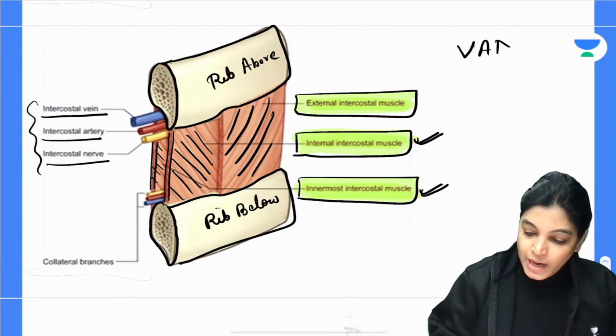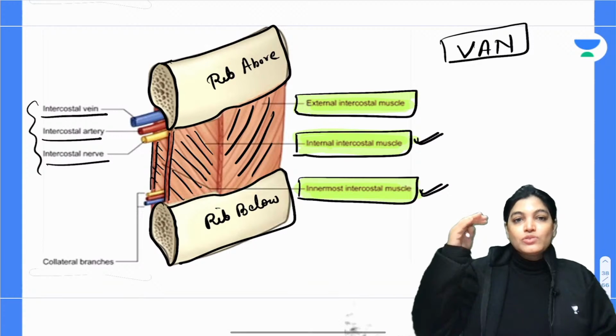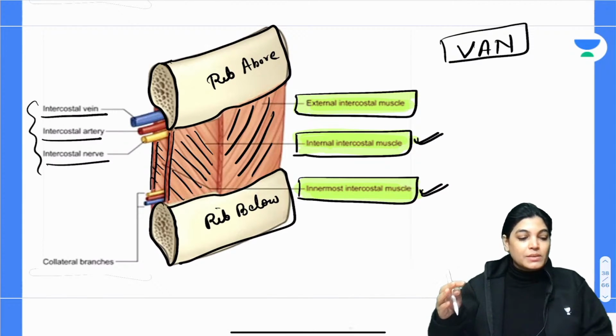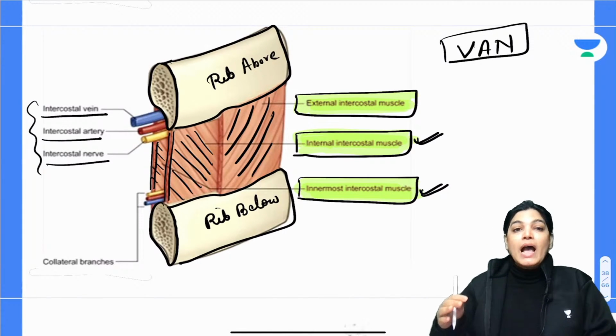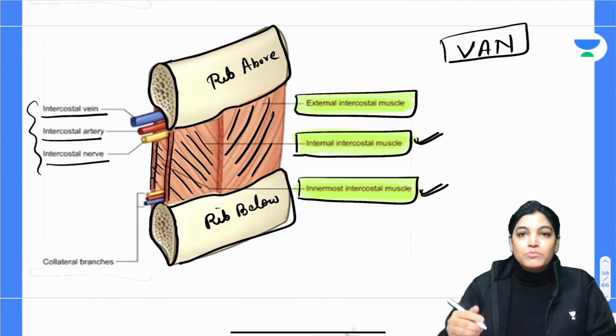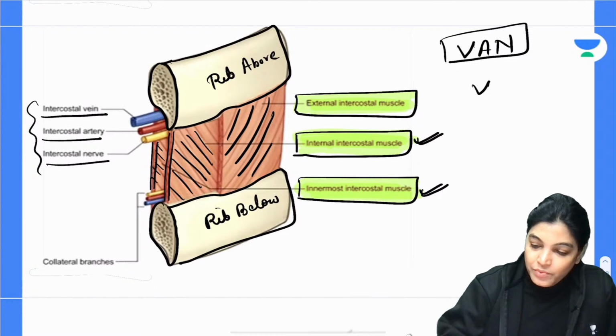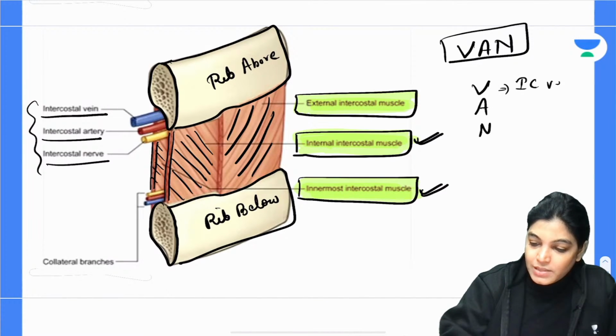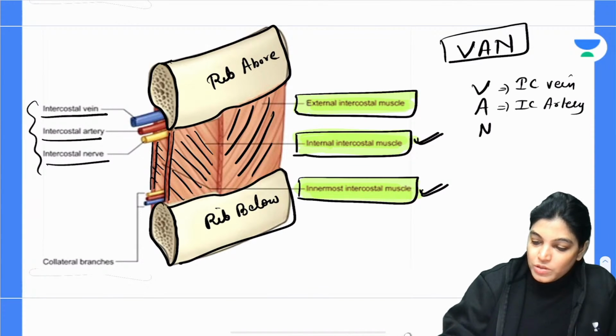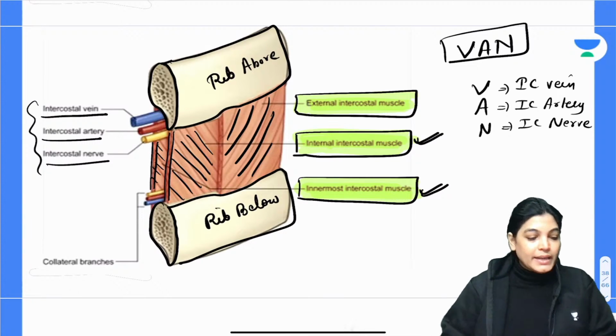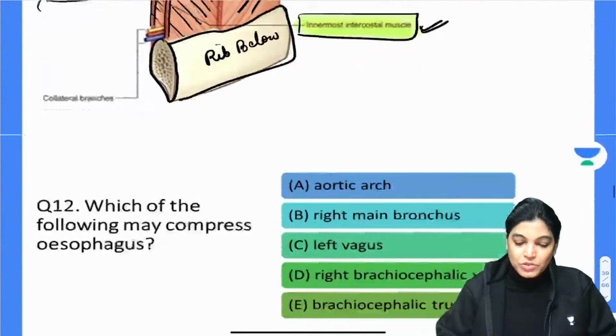The superiormost structure is V for vein, then the artery, and then the nerve. So what will be at the top? Intercostal vein, then intercostal artery, and the lowermost is the intercostal nerve. Got it, everyone? Let's move on to question number 12.